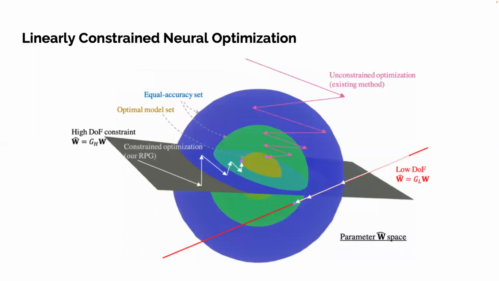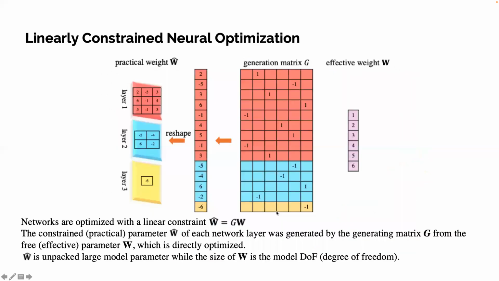RPG uses linear constraint neural optimization. Existing methods directly optimize the whole network parameter in the space of W hat. We put the constraint on W hat, and then the actual space of parameter optimization degenerates to a plane. This accelerates the optimization and reduces the effective parameter size of DOF. We could put an even lower DOF constraint, and the actual optimization degenerates to a line. However, lower DOF may lead to lower accuracy.